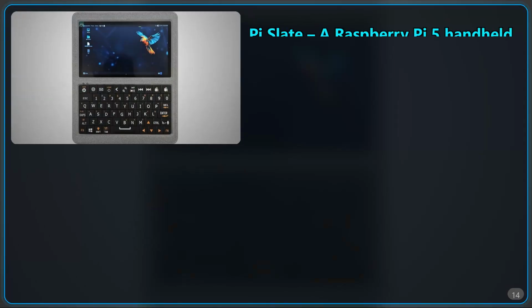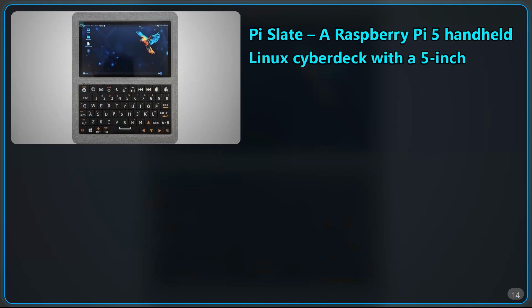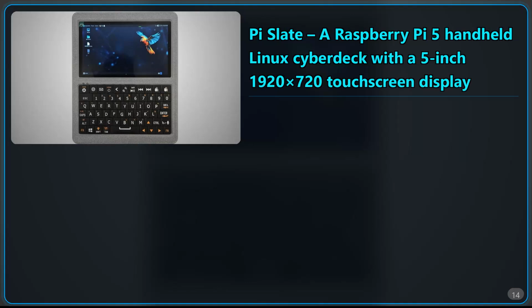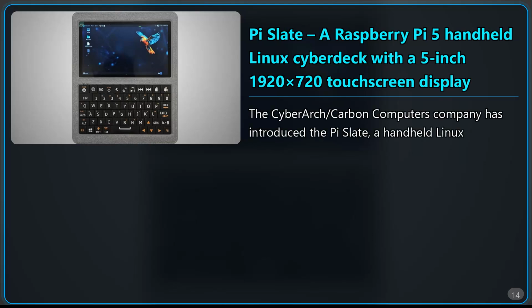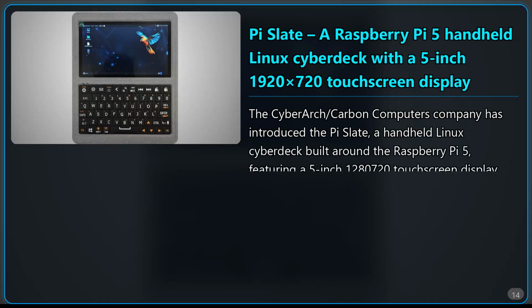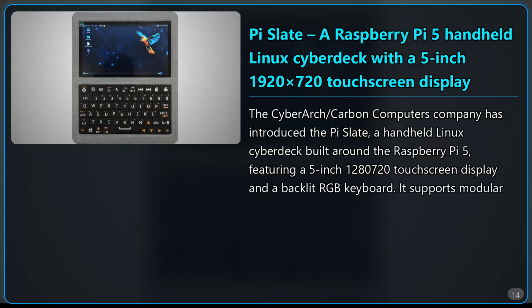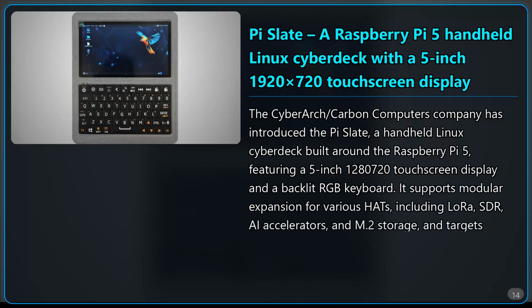PySlate, a Raspberry Pi 5 handheld Linux CyberDeck with a 5-inch 1280 by 720 touchscreen display. Carbon Computers has introduced the PySlate, a handheld Linux CyberDeck built around the Raspberry Pi 5, featuring a 5-inch 1280 by 720 touchscreen display and a backlit RGB keyboard. It supports modular expansion for various HATs, including LoRa, SDR, AI accelerators, and M.2 storage, and targets penetration testers, IT professionals, and field technicians.